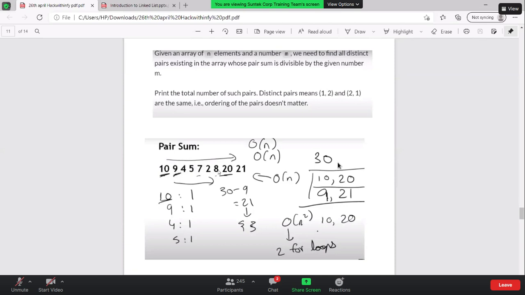If here I have 10, 20, what if I have a 10, 50 as well? So I need to store them separately.